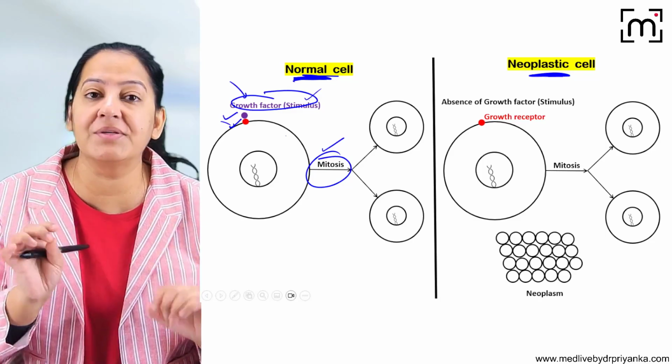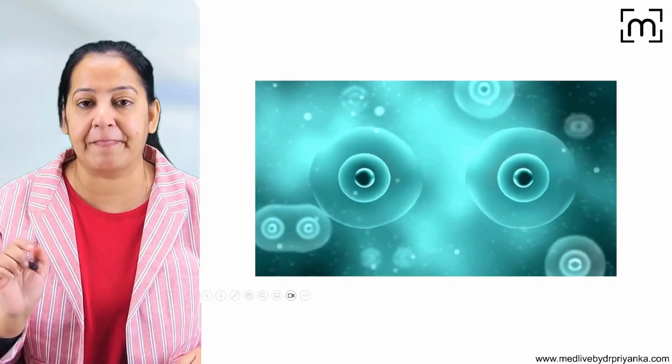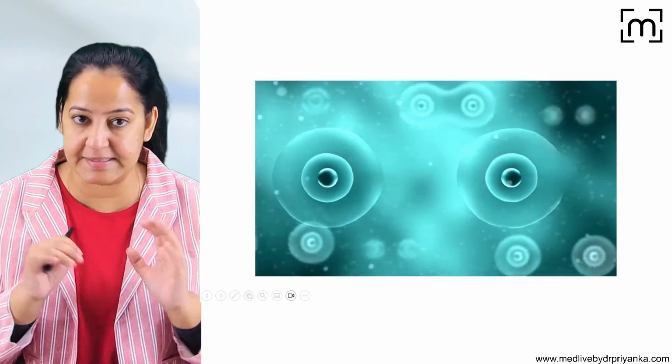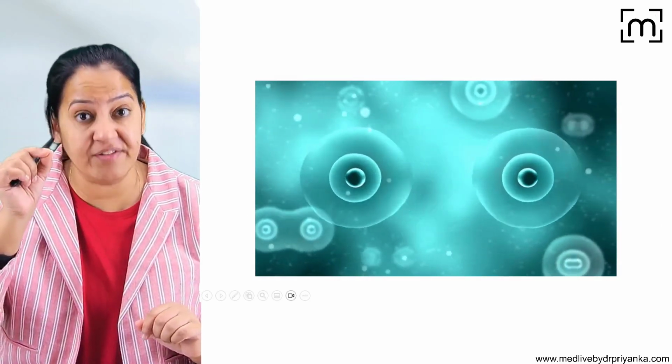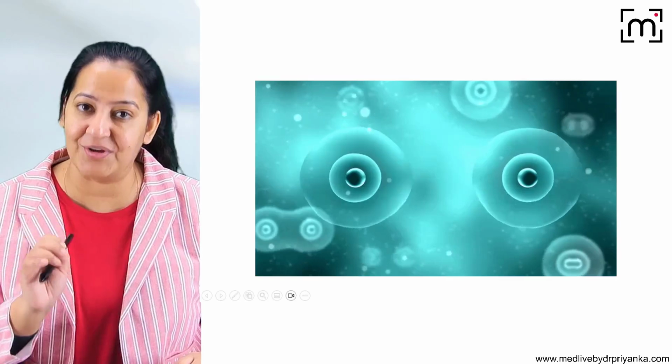So I can say the mitosis is under physiological control. Otherwise, it is not taking place. So whenever the growth factor is coming and binding with the growth receptor, then only the mitosis takes place, and from one cell two are formed. So the growth is under physiological control.